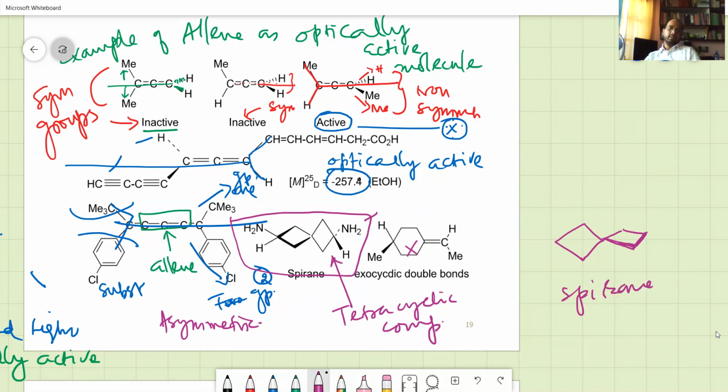Okay, here you have NH2, and this plane cuts through this.